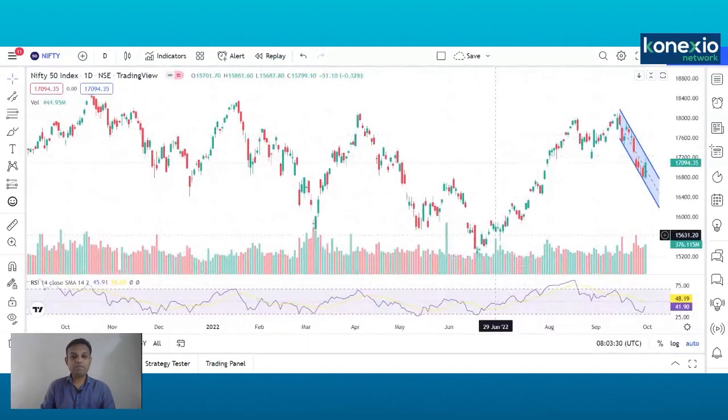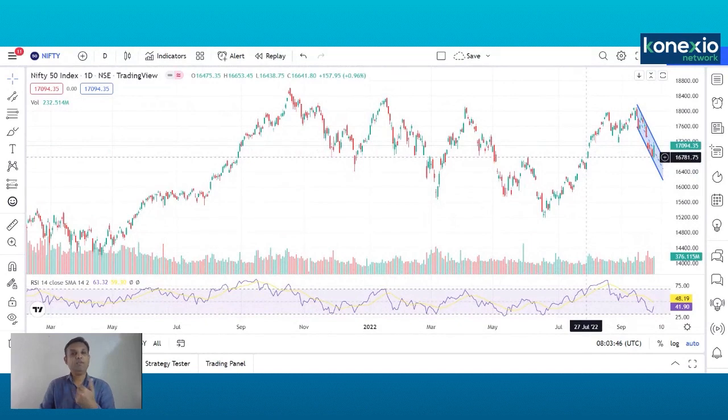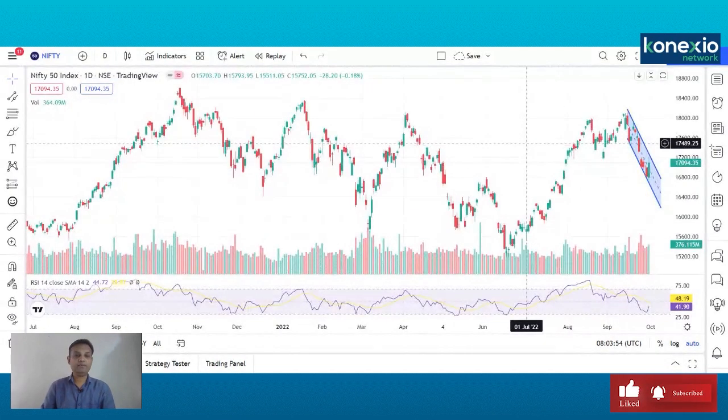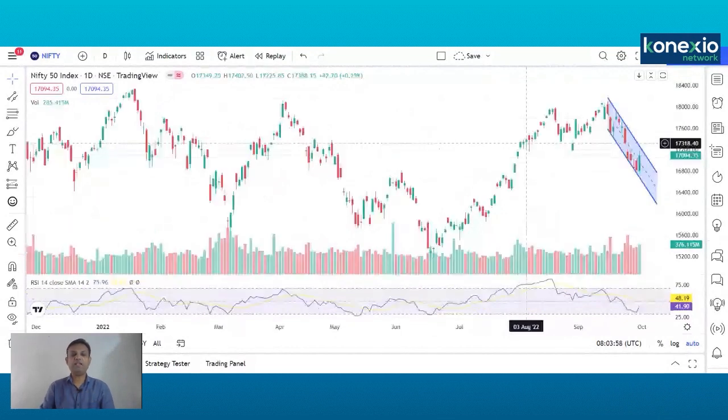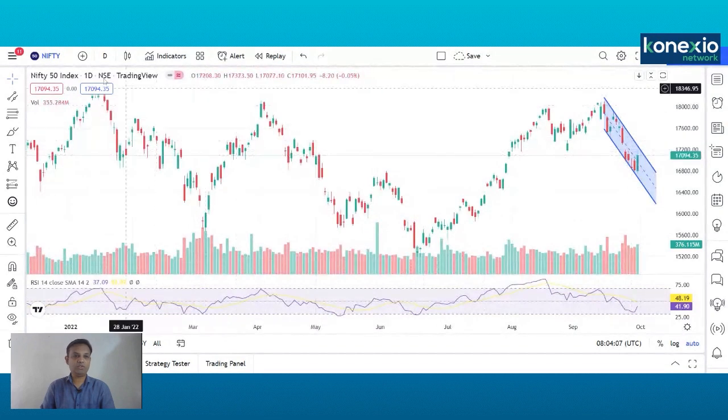On the contrary, the primary trend from these levels is already bullish, so our view is still intact that Nifty has the potential to test the levels of 18,100 and maybe 18,600, which is the all-time high, maybe during December or the calendar year end. So we are just waiting for Nifty to break the levels of this channel. But as of now, looking at this pattern, we feel that any dips should be used as a buying opportunity.